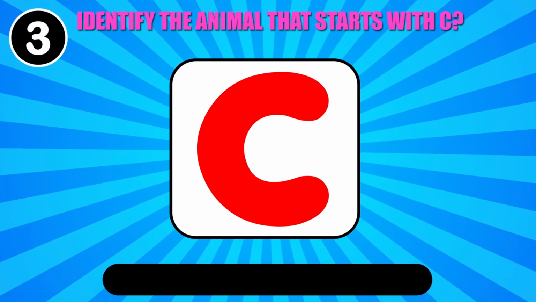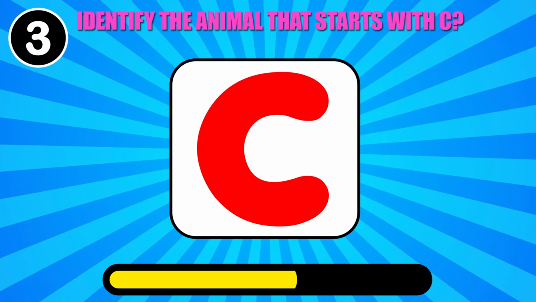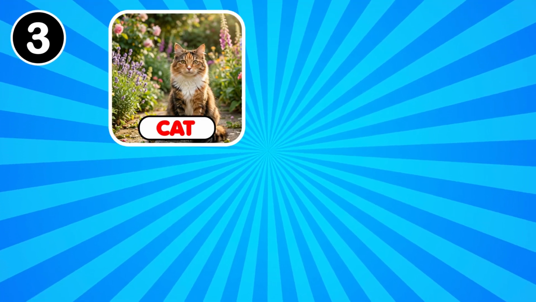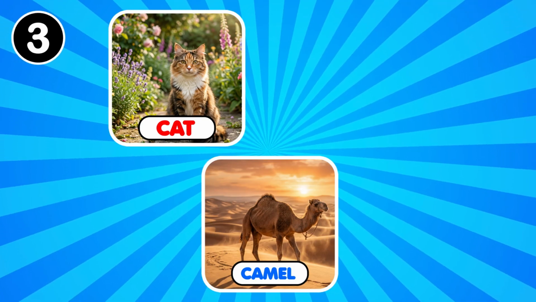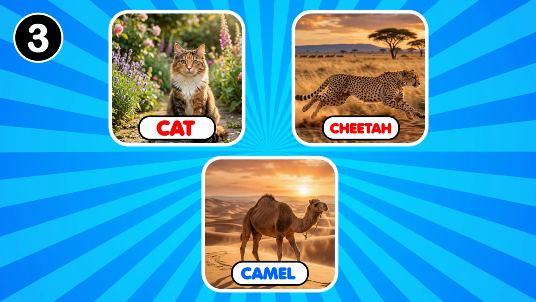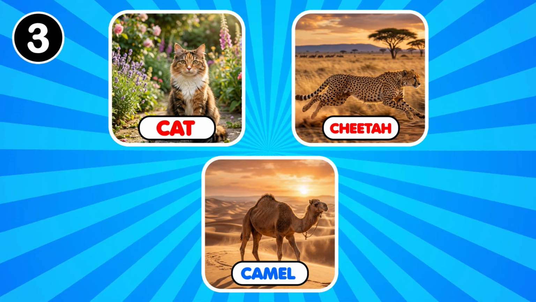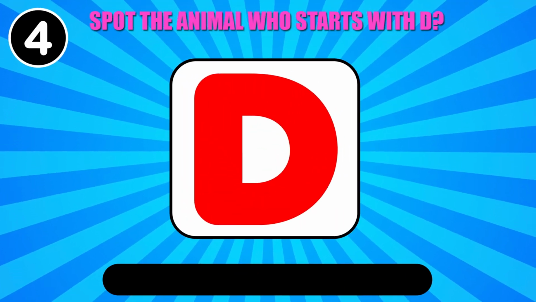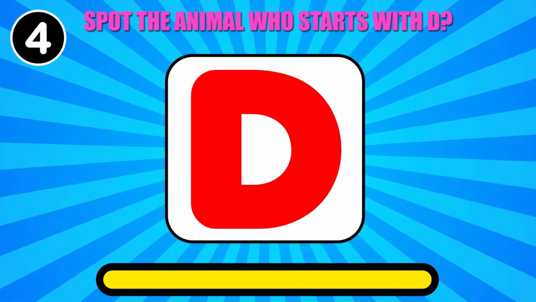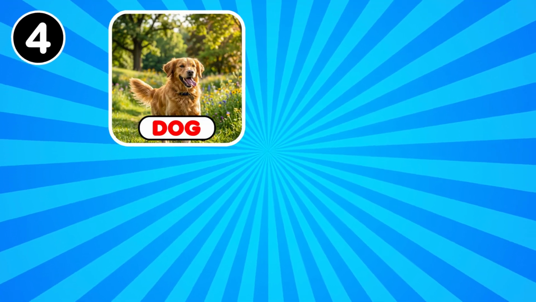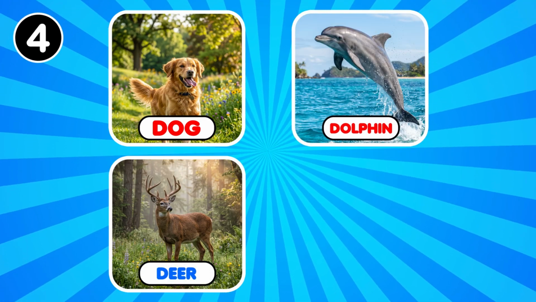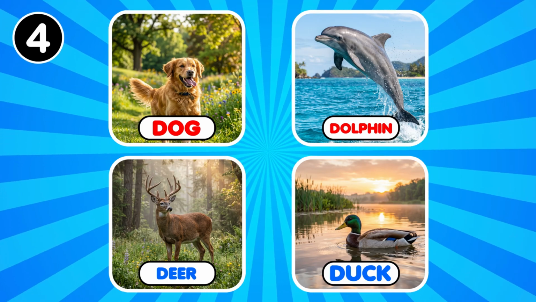Identify the animal that starts with C. Cat, camel, cheetah. You start good. Spot the animal who starts with D. Dog, deer, dolphin, duck. Excellent start.